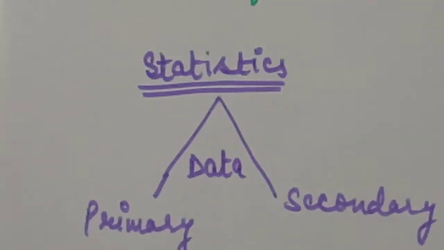For example, if I want to make a list of the doctors in my area, then I will visit all the hospitals and clinics one by one and then make a list. We call it primary data.